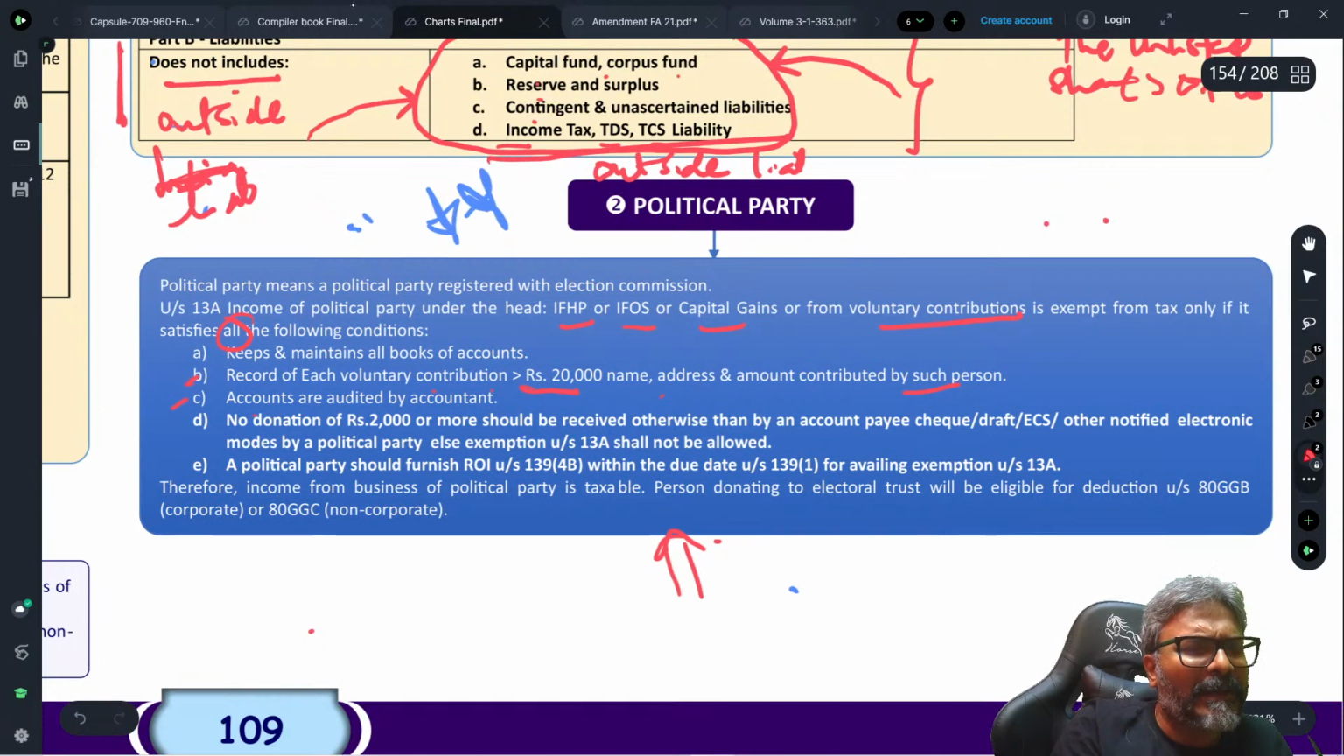Accounts are audited by the accountant. No donation of rupees 2,000 or more should be received otherwise than by an account payee cheque, draft, ECS, or other notified electronic mode.